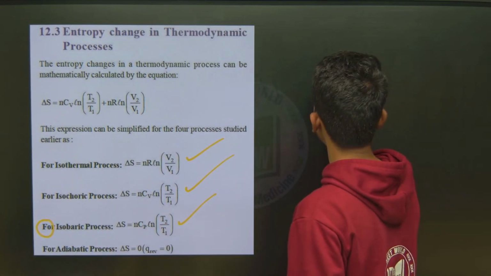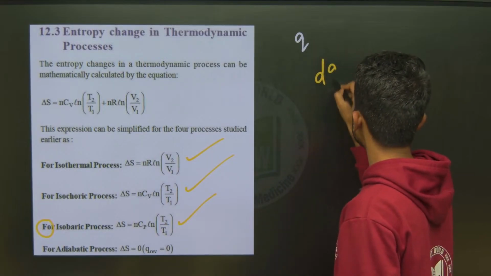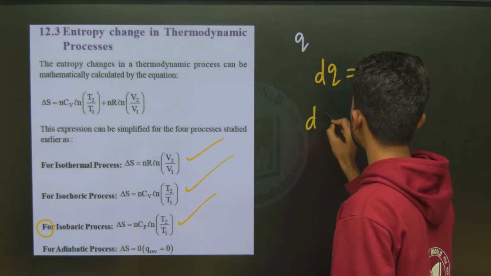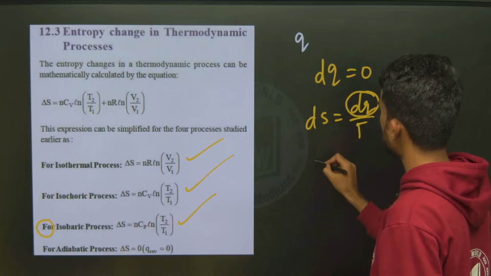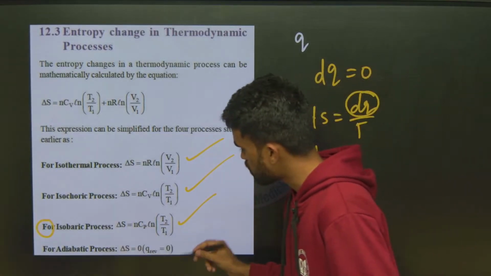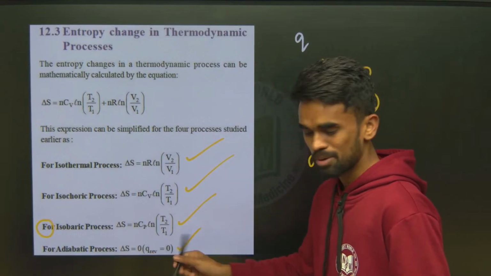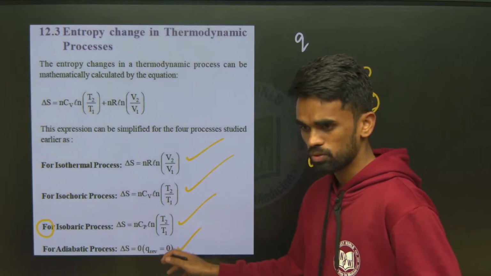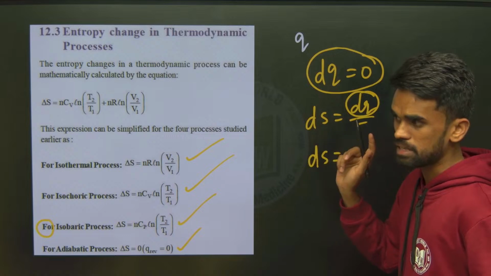In an adiabatic process, what is constant here? Q is constant, so change in Q will be 0. So dS will be dq by T, and dq is 0 means entropy change is also 0. So for an adiabatic reversible process, entropy change will be 0 because its heat change will be 0.